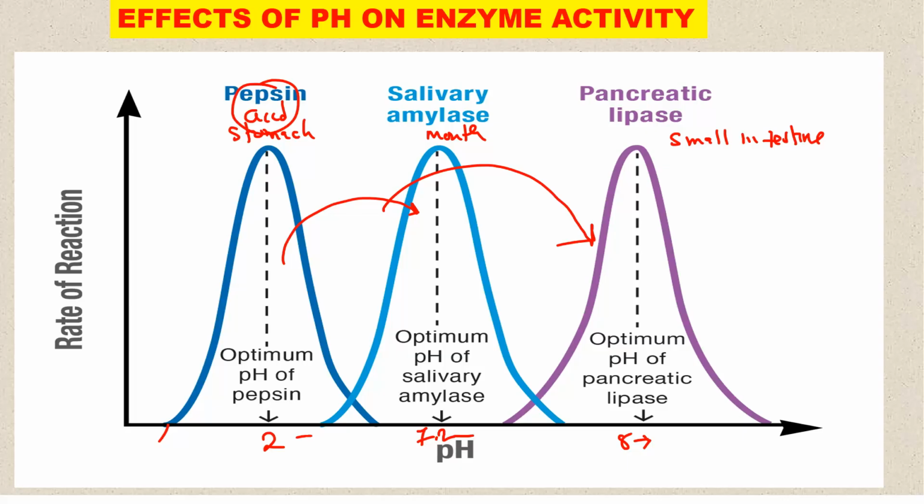So that is how you can look at it in terms of pH. Increase in pH increases the rate of reaction until a certain point called the optimum pH. At that particular point, the enzyme has maximum activity, but beyond that, the enzyme is denatured. So it is very important that you understand this.